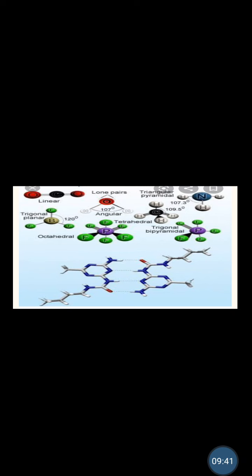So you see various bond angles: linear molecule from CO2, trigonal planar for BF3. You have lone pair-bond pair repulsion leading to angular bonding in what? In water. You have PF6, that's phosphorus hexafluoride. You have tetrahedral structure in methane, trigonal bipyramidal structure in PF5, and 107 degrees in the ammonia molecule. These are structures. So you can see electron transfer from sodium to fluorine, forming sodium fluoride.